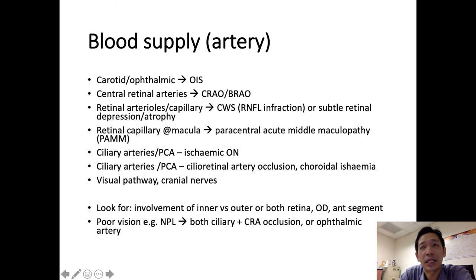So in cases with very bad vision where you suspect there is retinal ischemia, there must be both ciliary and central retinal artery occlusions, or possibly this is an ophthalmic artery occlusion with ocular ischemic syndrome. But usually, as mentioned, the presentation most of the time should be chronic and gradual, and not sudden onset like in ciliary and central retinal artery occlusions.